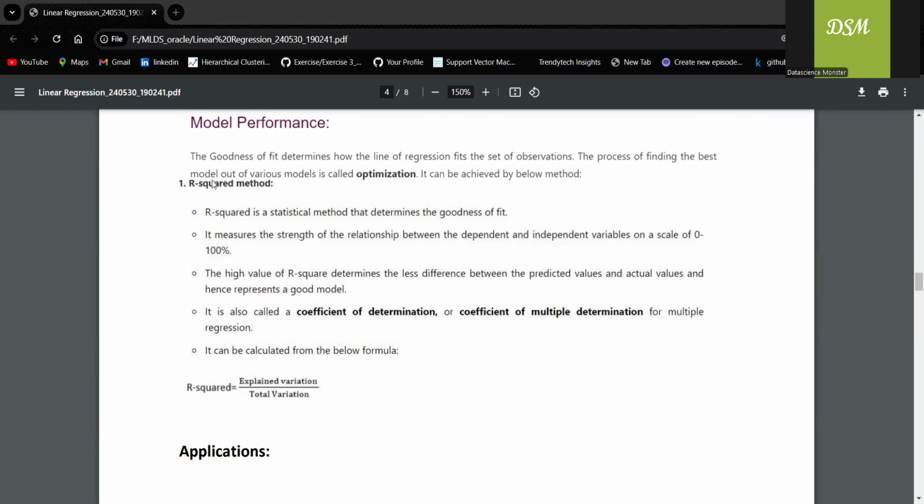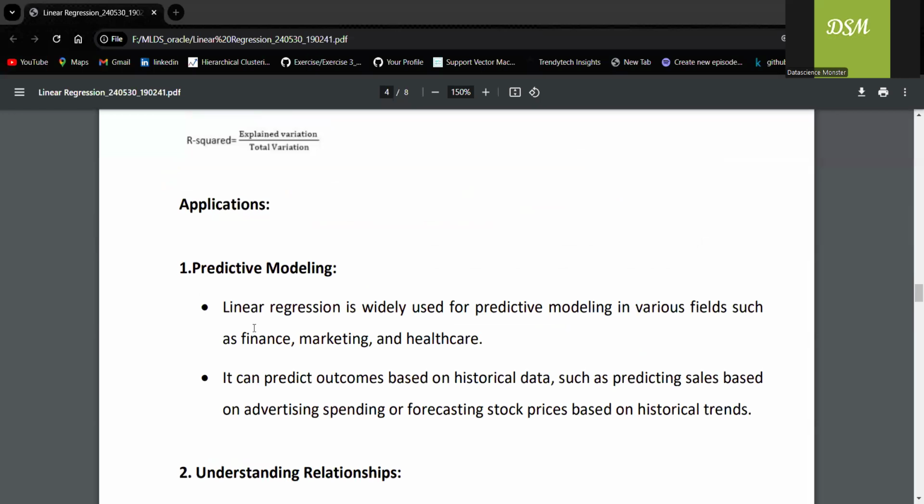So how should the value of R square be? We want the R square value to be close to 1. What does this R square indicate? It tells us the percentage of variance explained by the model. So we always want the R square value close to 1. Then we can say that the model is a good model.